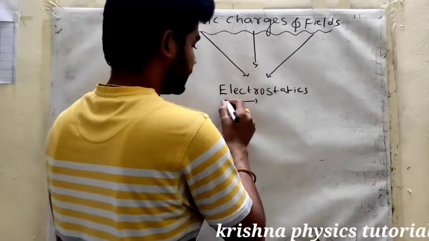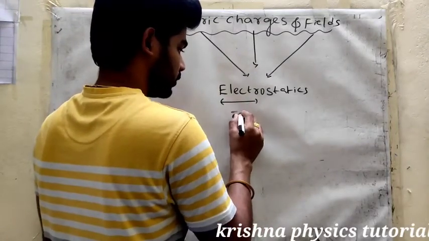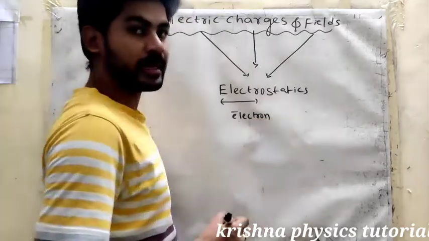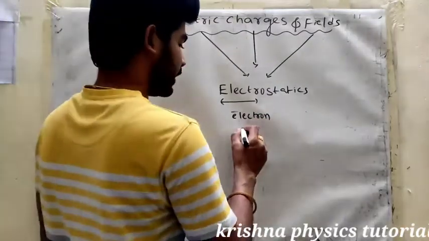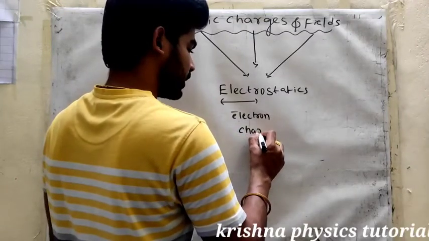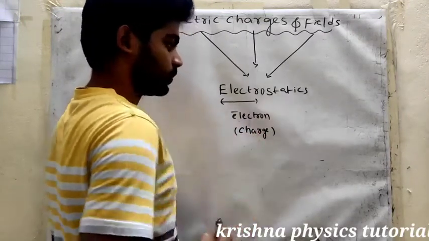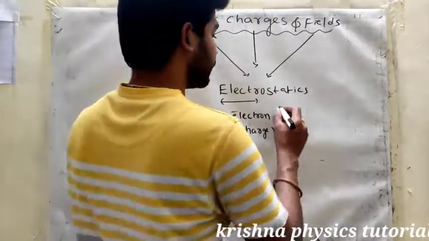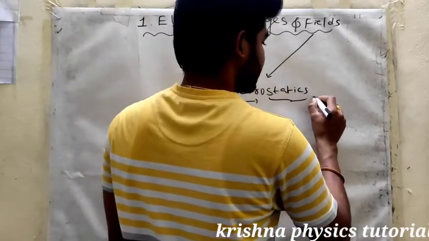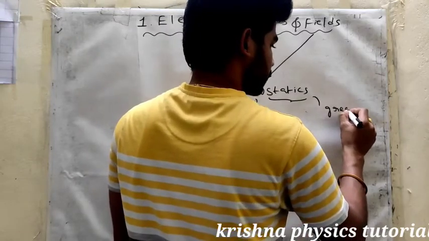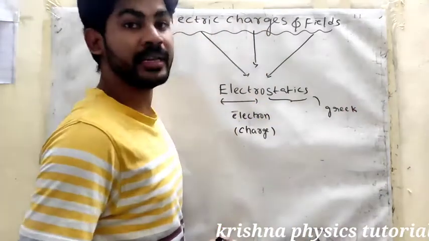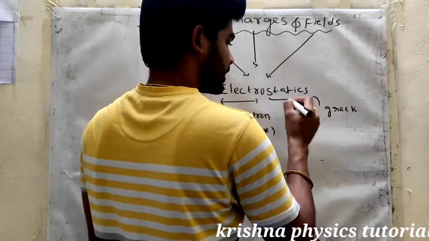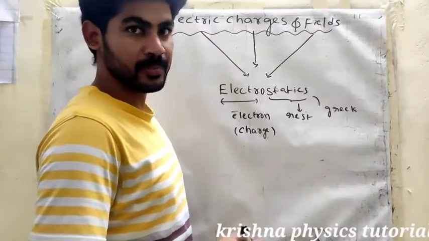Electro means electron, and electron means charge, a charged particle. Static is a Greek word. Static means at rest.